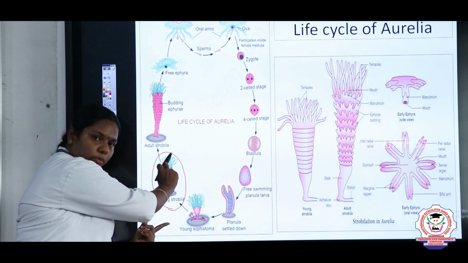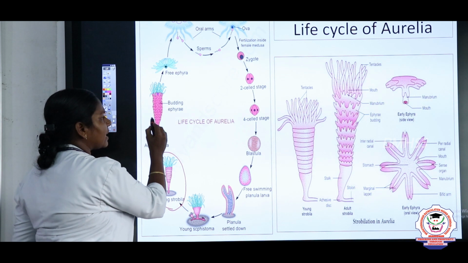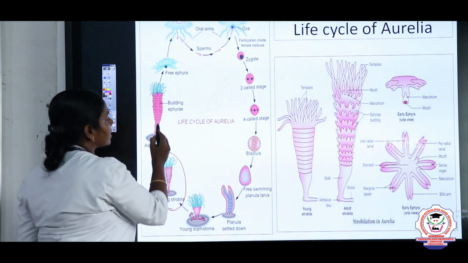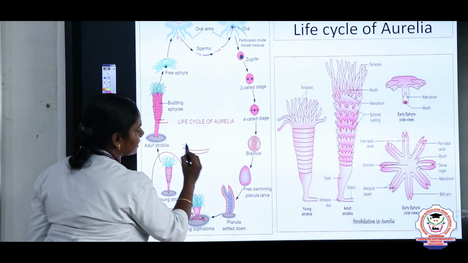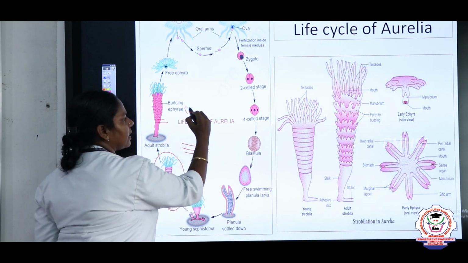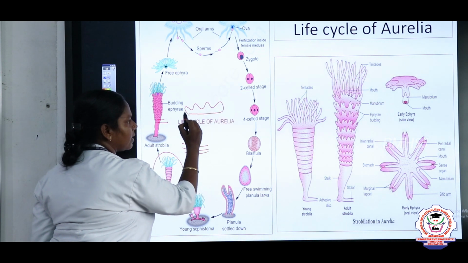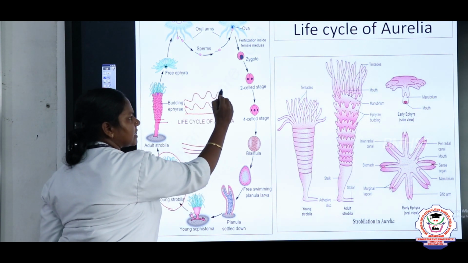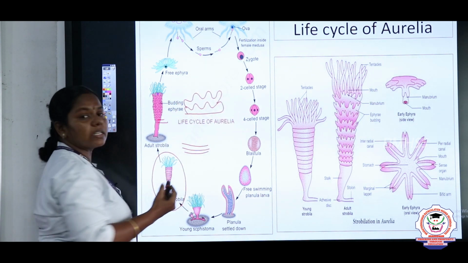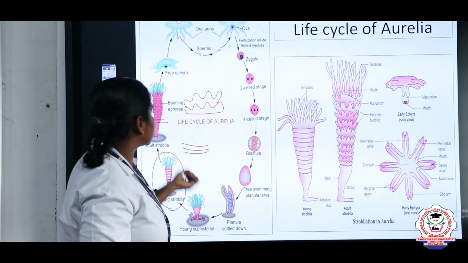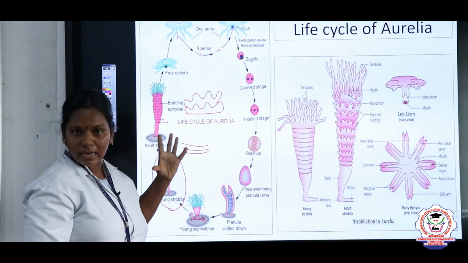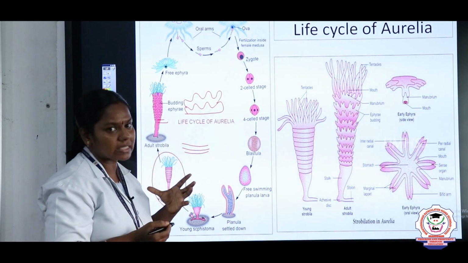So this is the young strobila, and you see here later it starts budding. First it will be in a structure like this. After some time it starts budding and becomes a structure like this, and finally when it is completely matured, each we call an ephyra. Right, the young stage we call ephyra.